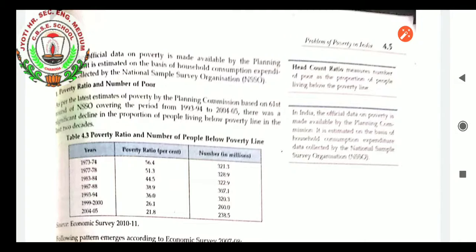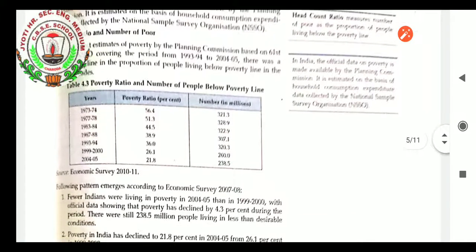As per the latest estimate of poverty by the Planning Commission based on the 61st round of NSSO covering the period from 1993-94 to 2004-5, there was a significant decline in the proportion of people living below the poverty line in the last 2 decades. Poverty ratio and number of people below poverty line can be calculated in the following ways. You can see the poverty ratio is declining, and the number in millions is decreasing.